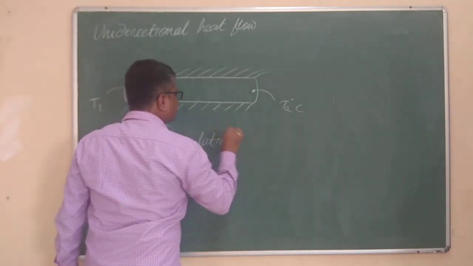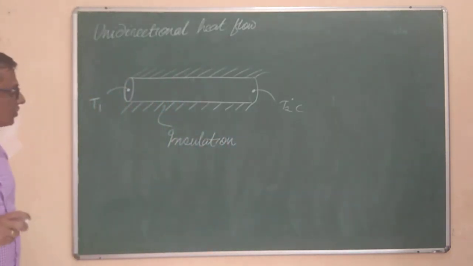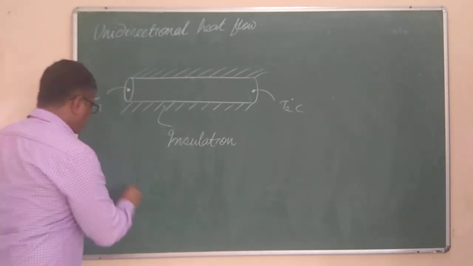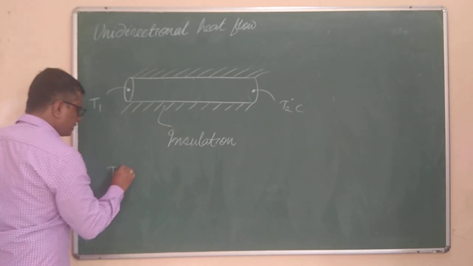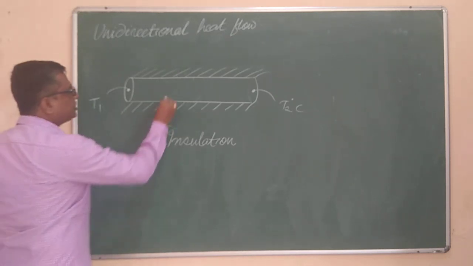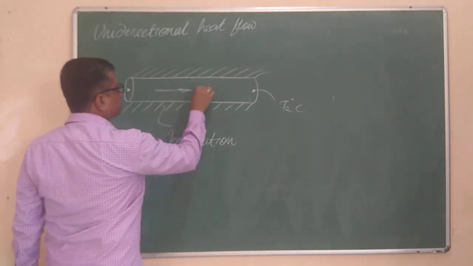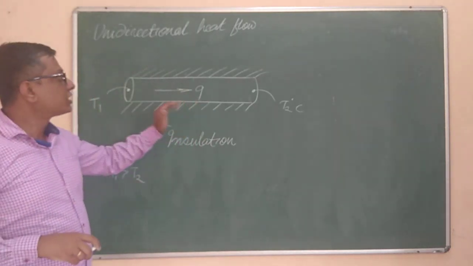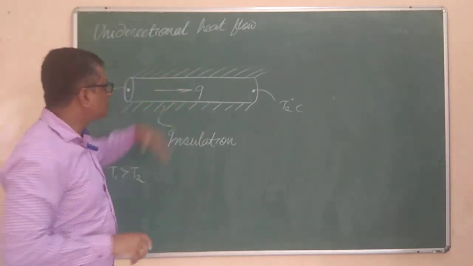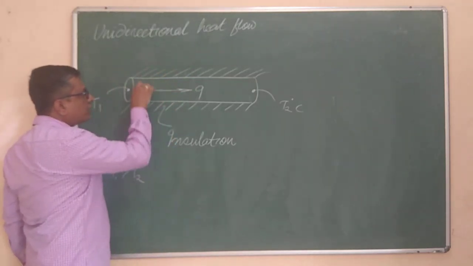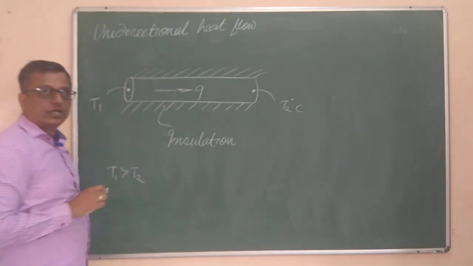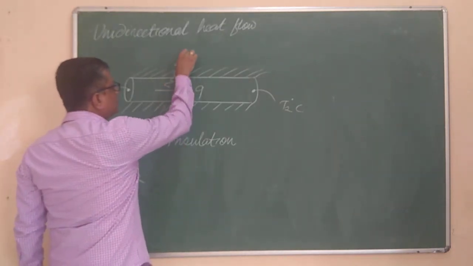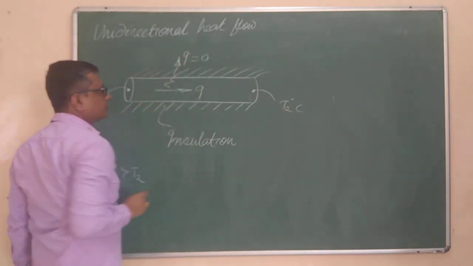Consider this to be the perfect insulation. Now, as there is a temperature difference, T1 is more than T2, so the heat will start to flow in this direction. Say, heat flux will be there from T1 to T2. But remember, the lateral surface, the curved surface of this rod, is surrounded by the insulating material. So there will not be any heat transfer taking place in this direction. Q in this direction will be equal to 0.